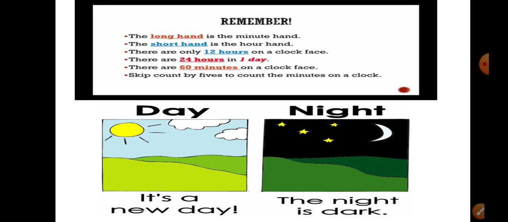And in the morning when the sun rises, obviously it is a beautiful morning, so it is always a new day. Night is dark. At night we all sleep. So these are the two important time changes. Actually, in the morning whenever we get up, it is the morning time, and at night when we sleep, it is night.